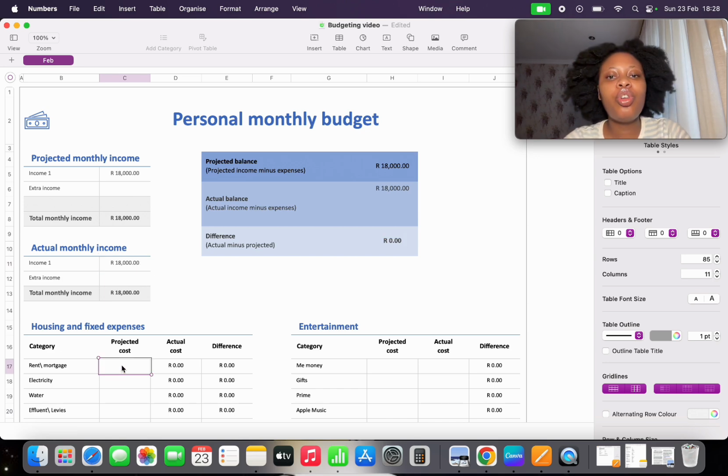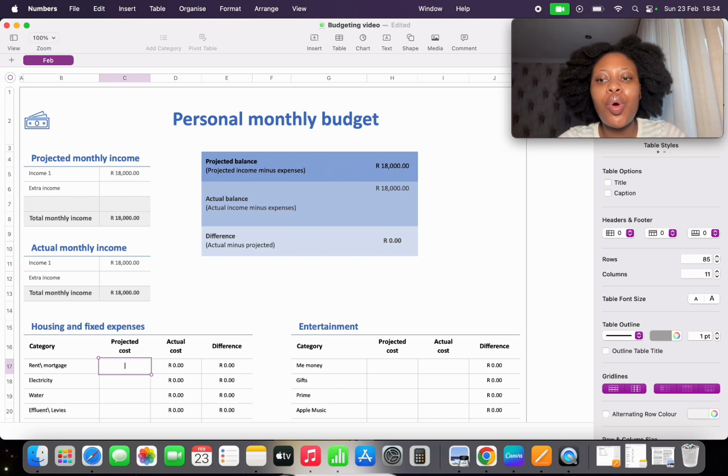So rental mortgage should roughly be 30% of your salary. Rather try be below it because you don't want to cap it at exactly 30% because it's a lot of money, and it could really help if you're just living a little bit below what the norm is for what you should be paying. Okay, so based on calculating 30% of this 18,000 Rand, the rental mortgage you should be paying should be about 5.4. You don't want to go and cap your 30% entirely. You do want to leave some room for other expenses related to renting or owning a property.